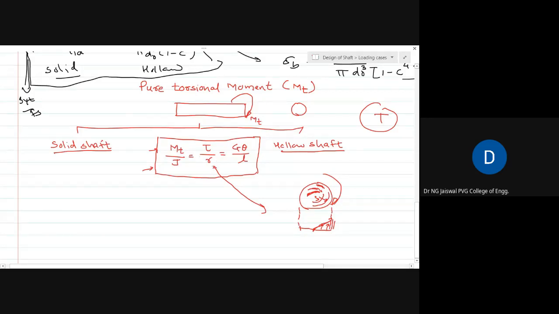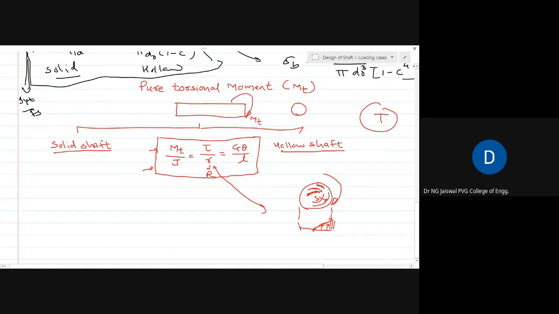That's why this R is always capital R, the outer radius. In general, MT upon J is equal to tau by R is equal to G theta by L. G is called the modulus of rigidity, theta is the angular deflection, and L is the length of the shaft subjected to the torsional moment.